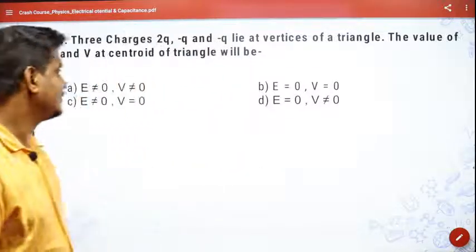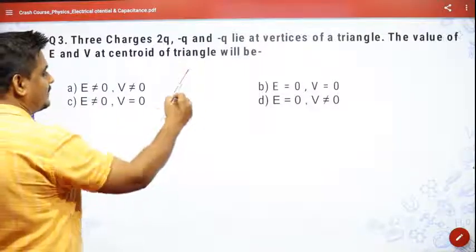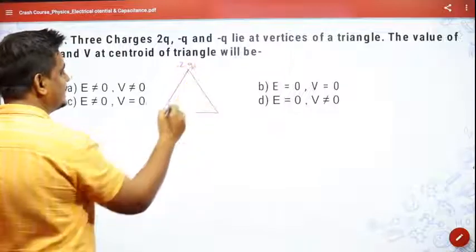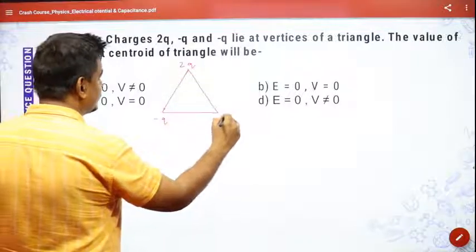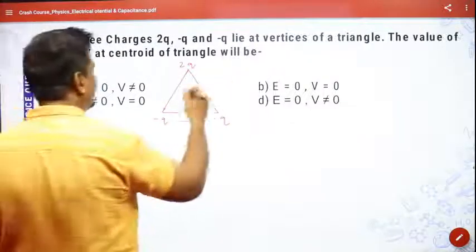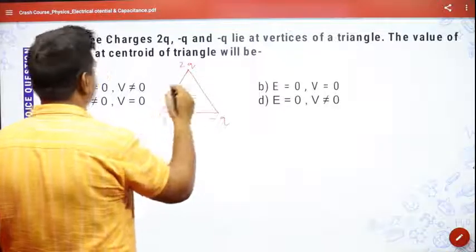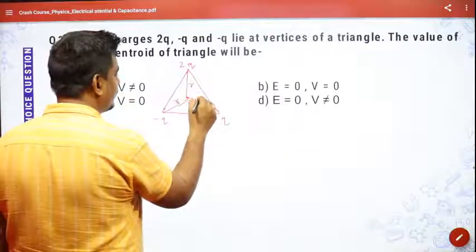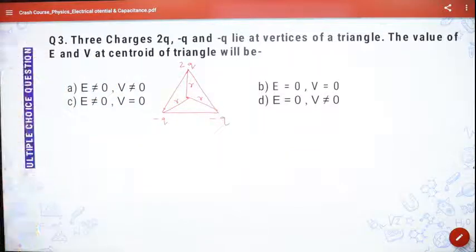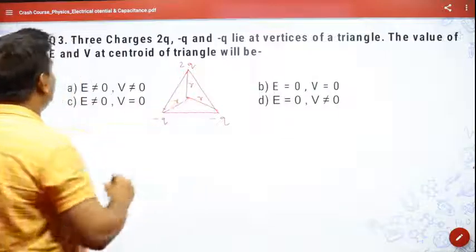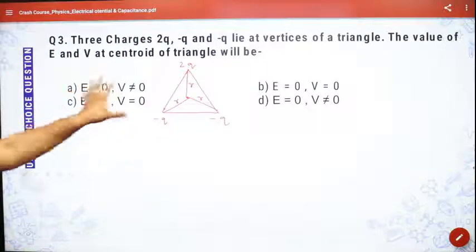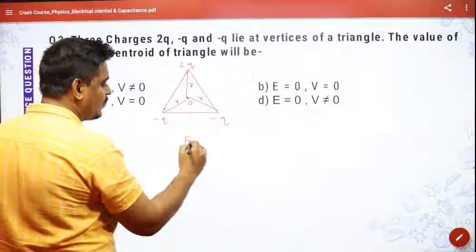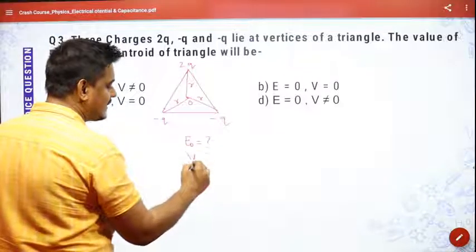board examination. So if I take this triangle, suppose this is 2Q, this is minus Q, and this is minus Q. And since they have told centroid, definitely this distance, if I'm taking it as R, this will also be R, and this will also be R, equidistant from all the vertices. So they asked you to find at this point, if I take it as O, what is the electric field at O and what is the electric potential at O.